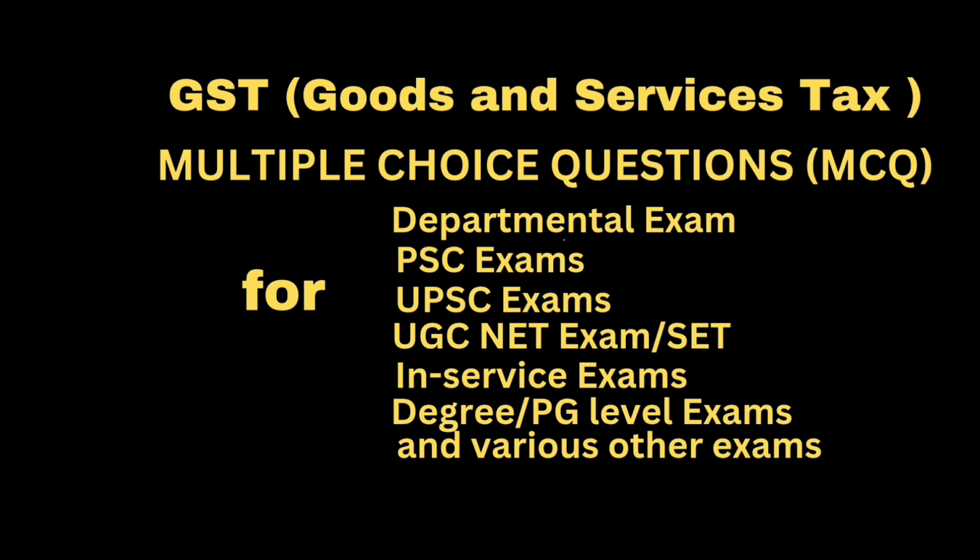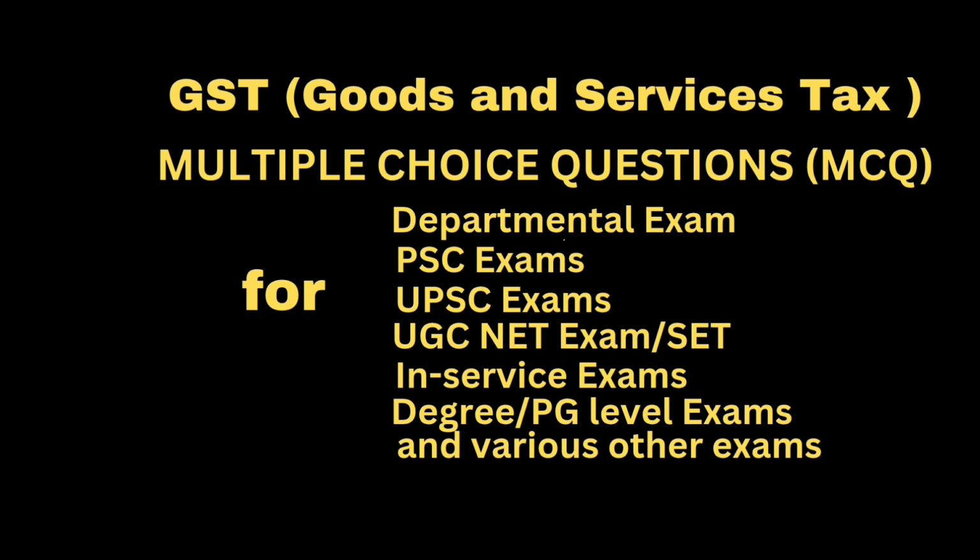Next question: the value of supply shall include option A, any taxes, duties, cesses, fees and charges levied other than GST. Option B, interest or late fee or penalty for delayed payment of any consideration for any supply. Option C, subsidies directly linked to the price excluding subsidies provided by the central government and state government. Option D, all of the above. Correct answer: option D, all of the above.